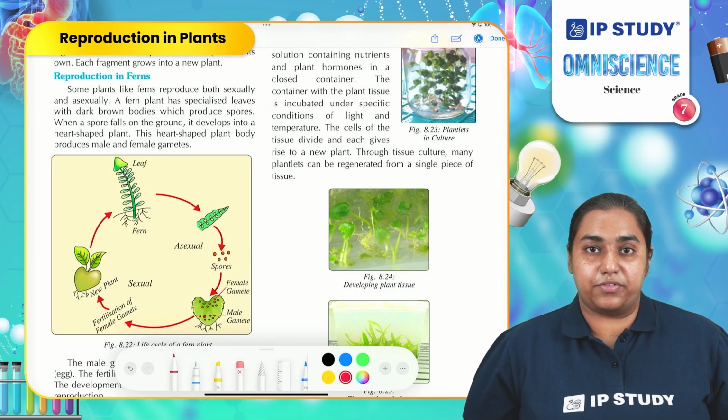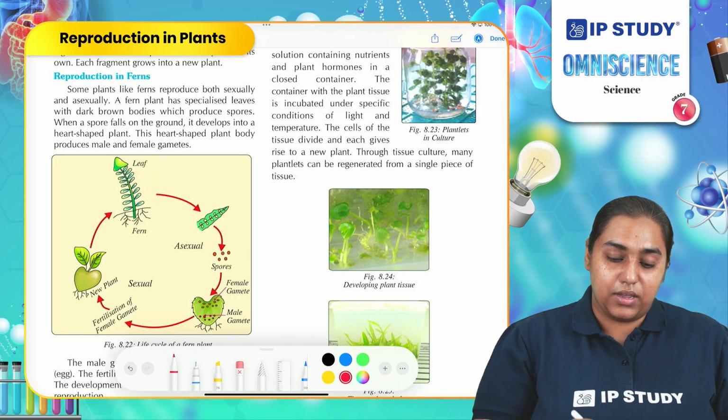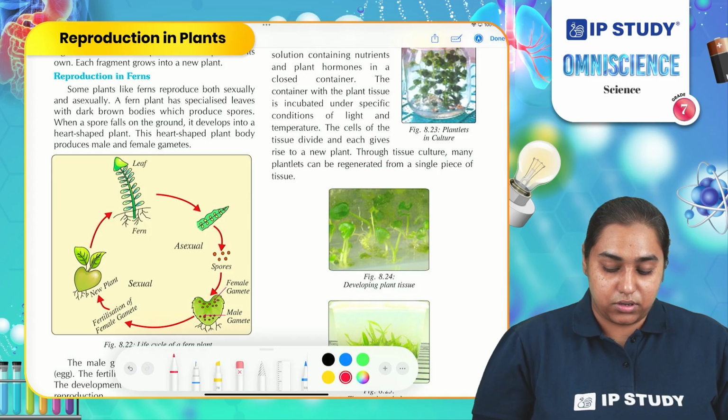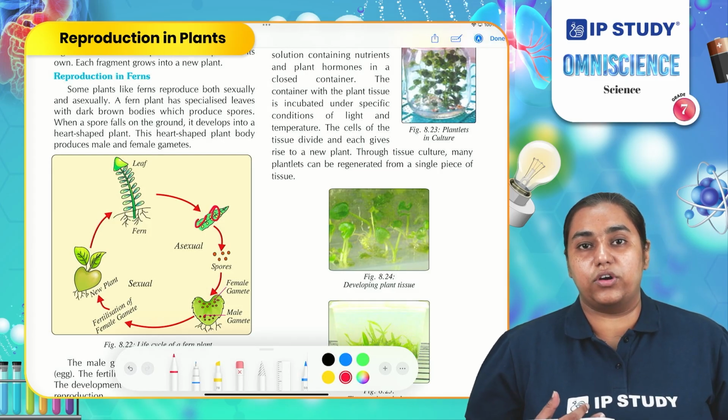Similarly, reproduction in ferns. Ferns are small plants. They bear small spores at the back of the leaf. These spores get released and grow into a new plant.